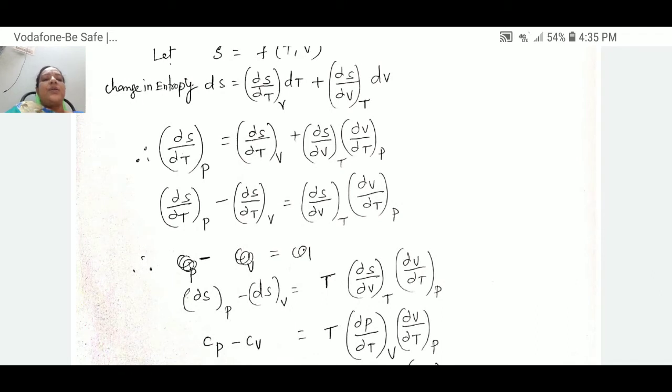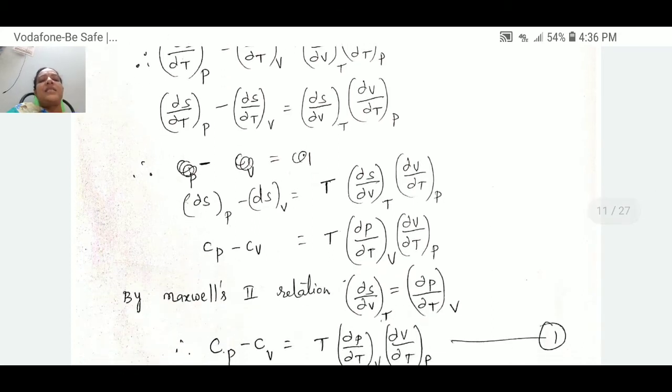This is nothing but dou s at constant p minus dou s at constant v, that means ds at constant p and ds at constant v. And here, T on the right side, dou s by dou v at constant t, dou v by dou t at constant p. This is nothing but the entropy at constant, that is specific heat at constant pressure, written as Cp. This is Cv. Cp minus Cv is equal to T.